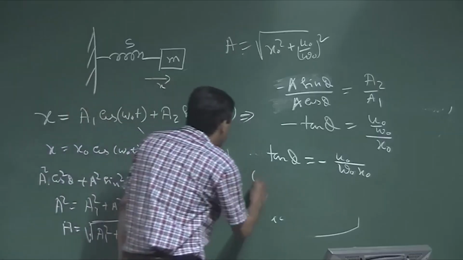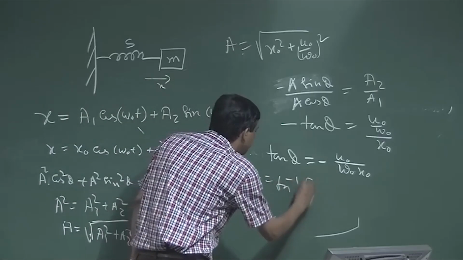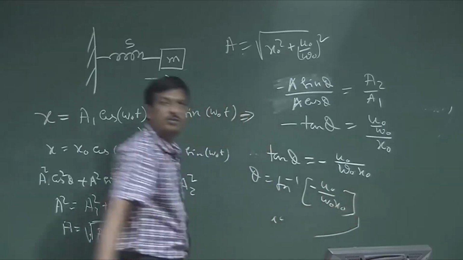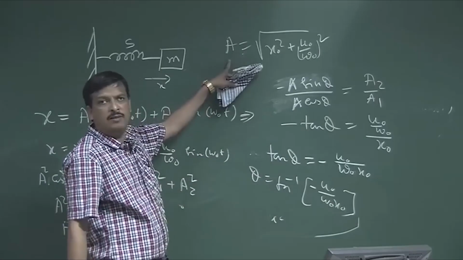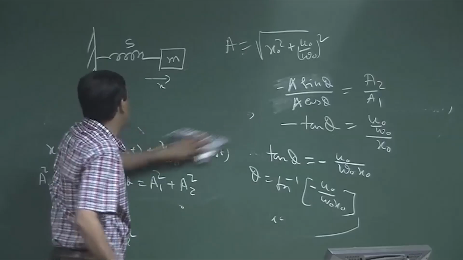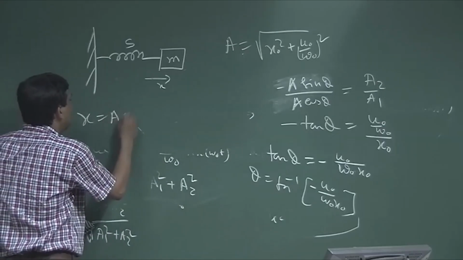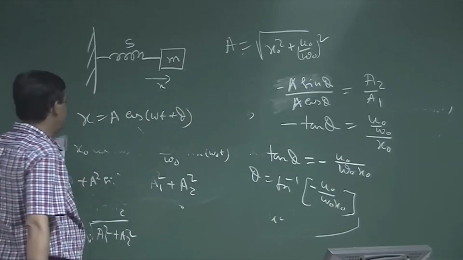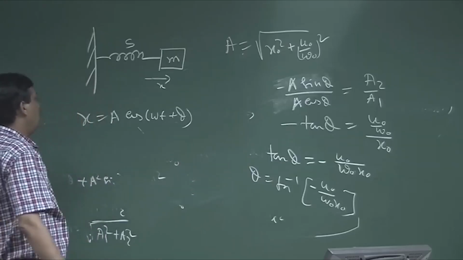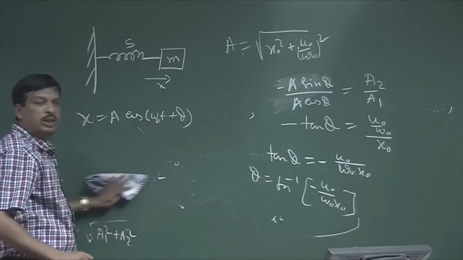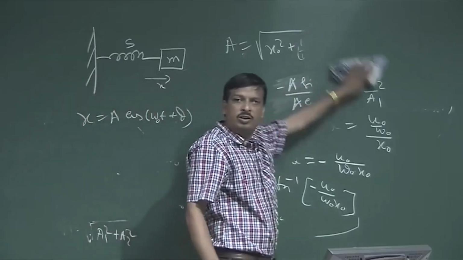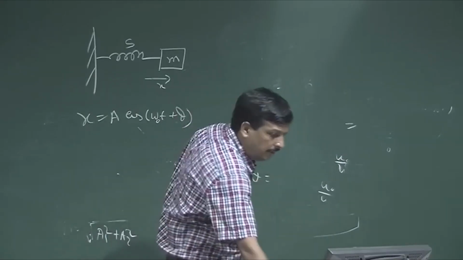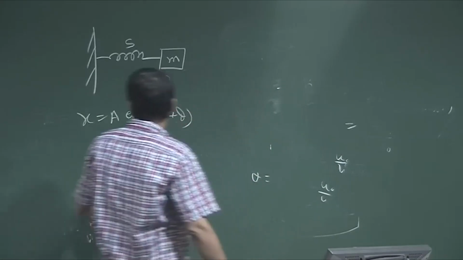Okay. Now, what is phi? Tan inverse of minus u0 by omega 0 x0. So, I know the phi value, I know the a value. I can write x is nothing but a cos omega 0 t plus phi. So, omega 0 is the natural angular frequency of that motion. Understand?